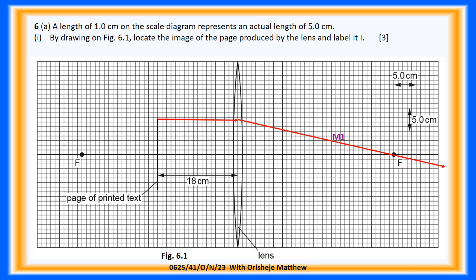From the top of the text, the green ray passing through the optical center of the lens is unrefracted. To the right of the lens, the rays are diverging, so the rays can never meet. To the left-hand side of the lens, the rays appear to converge. Therefore, on extending the red ray and the green ray, they intersect further to the left. At the point of intersection, an enlarged virtual image of the printed text is formed. Label the image I.